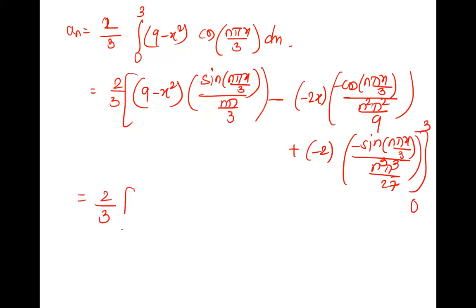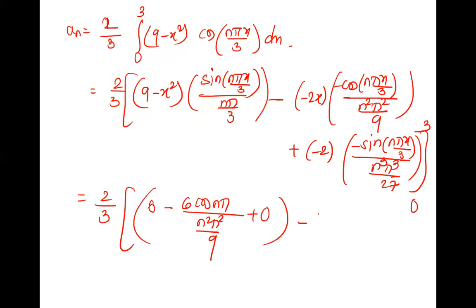Okay, upper limit, if it is 3, 3 square is 9, so 9 minus 9 is 0. If it is 3 cos n pi, it will be 3 into 2, 6 cos n pi upon n square pi square by 9. Check. And 3 sin n pi is 0. Okay, minus lower limit, if it is 0, 0.